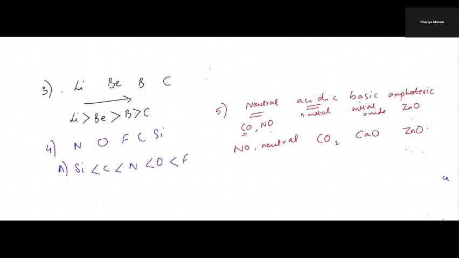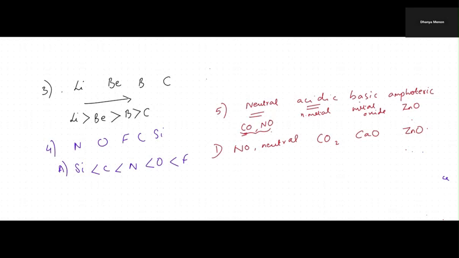So our answer is D option. This is our correct answer. I hope this is clear. These are some of the examples of neutral oxides. Please note down carbon monoxide, NO. Neutral means they are neither acidic nor basic. So that's the criteria.